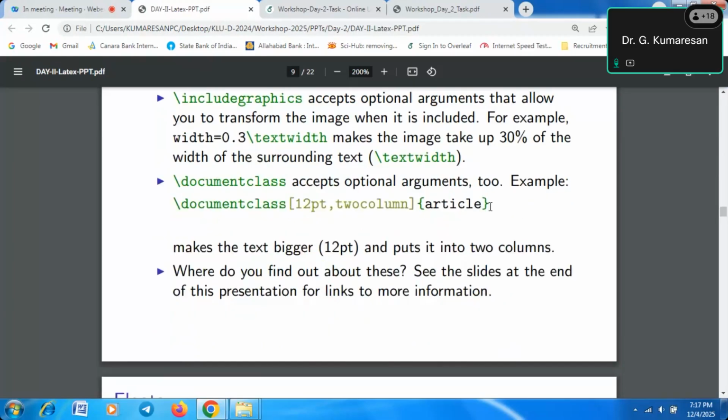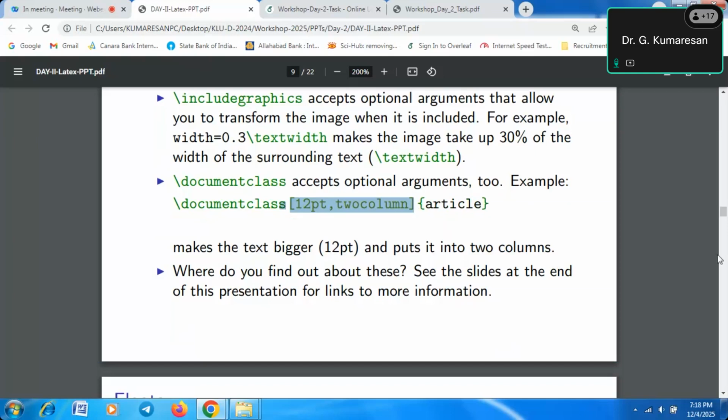Okay, so document class: if you put article directly, a normal document will be created. Suppose you want to take some printout, so you will use this command also, 12pt, usually Times New Roman 12pt. Whatever we are typing, all the text is in Times New Roman 12pt. Two column, because IEEE format is usually two columns. If you do not mention any size of the paper or the page columns, it will automatically come as single column, and it will also take Times New Roman.